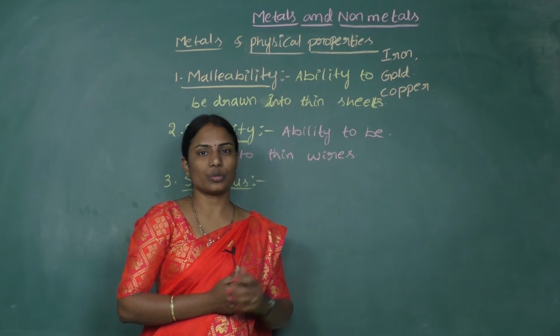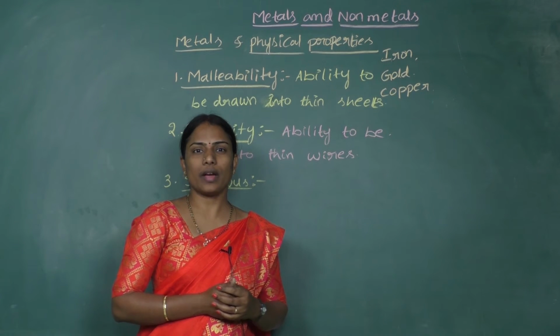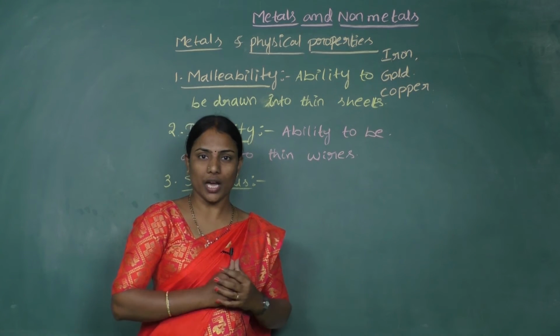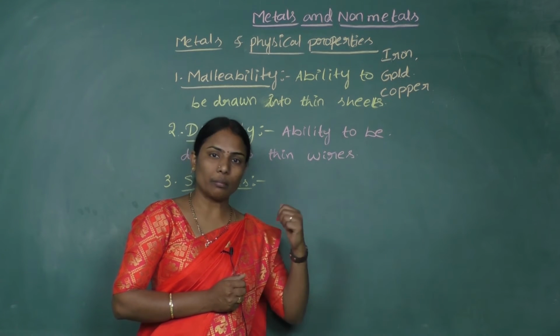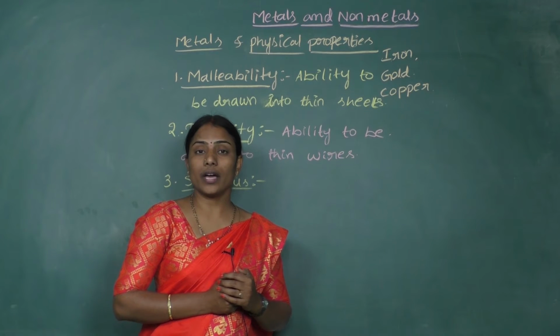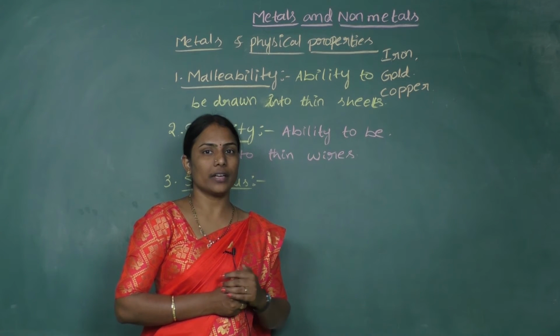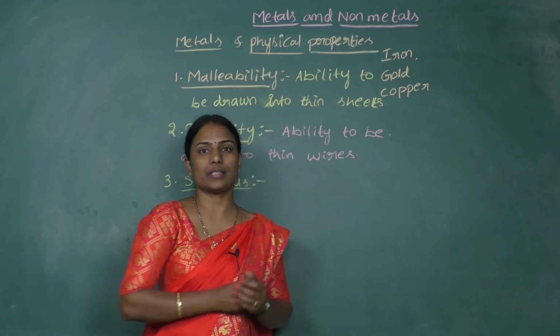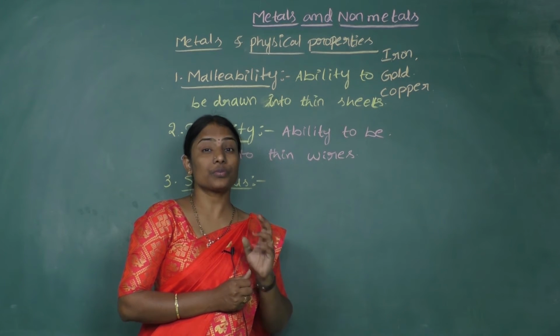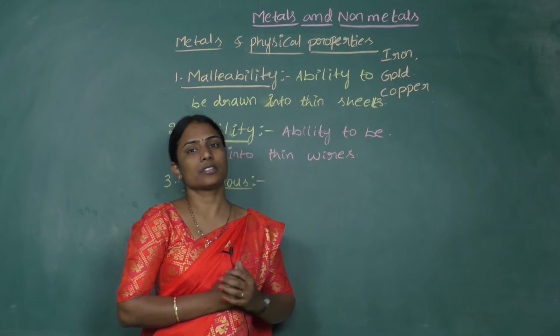That noise-making capacity is there with almost all metals, and those which produce sound when hit by something are known as sonorous. When you visit temples, you would have seen many bells ringing. What are they made up of? The bells are all made up of metals, because they are sonorous in nature. The bells in temples are basically made up of bronze, which can make a large amount of sound, right?